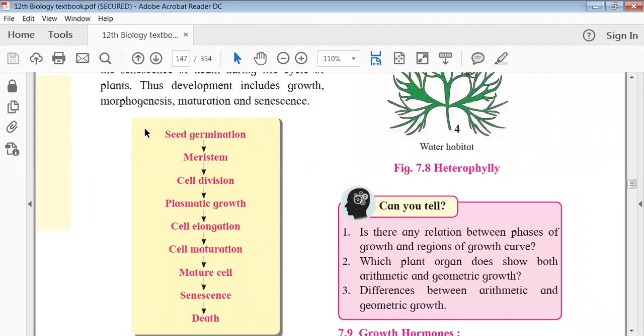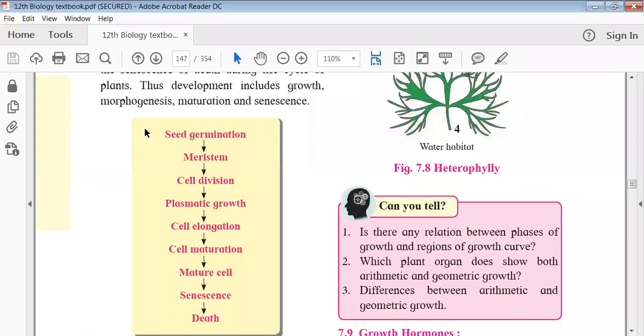Hormones are responsible for our growth and development. Only growth and development, or are there other functions also? Yeah, that is absolutely correct, and a major function you have told is that they are involved in growth and development.